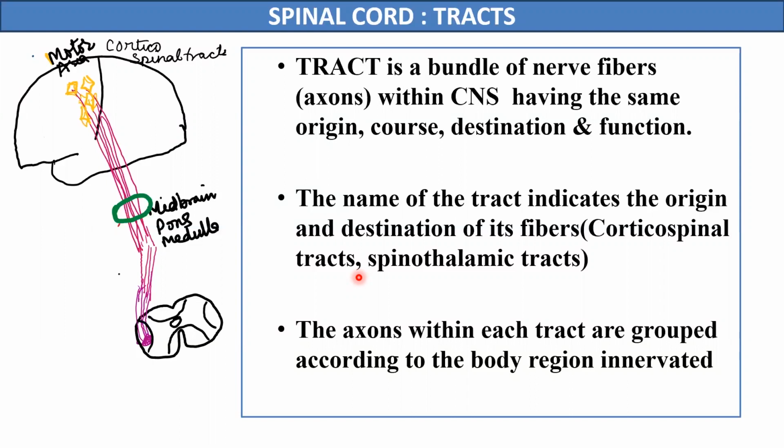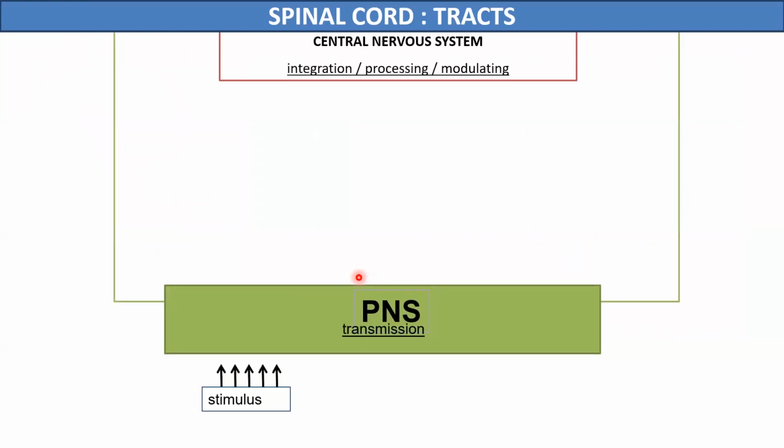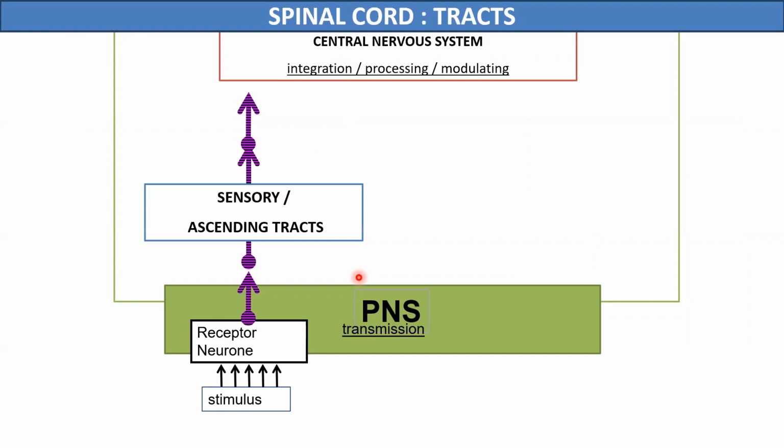Now, the spinal cord carries sensory information towards the brain, and also carries information back from the brain. In the spinal cord, there are axons which carry the information from the receptors up to the central nervous system.